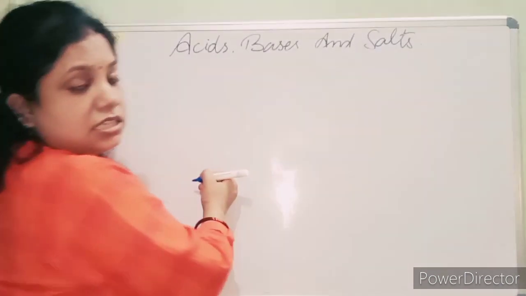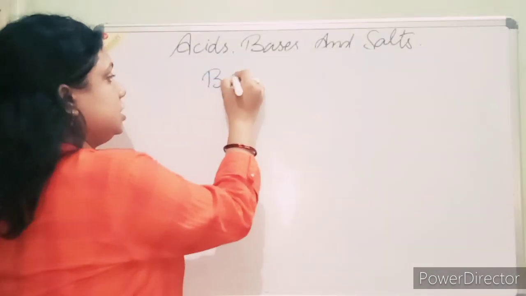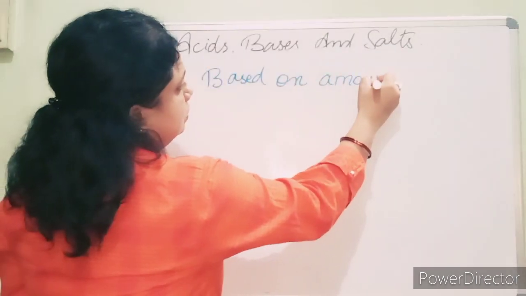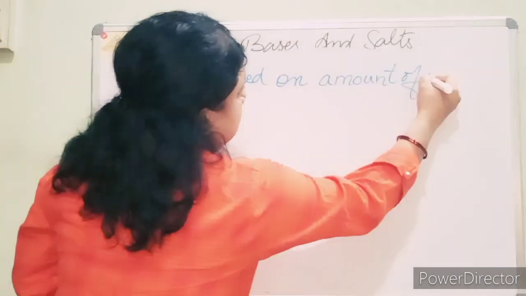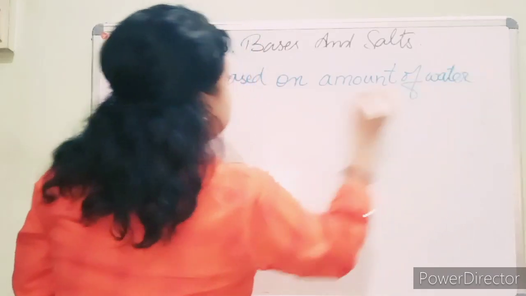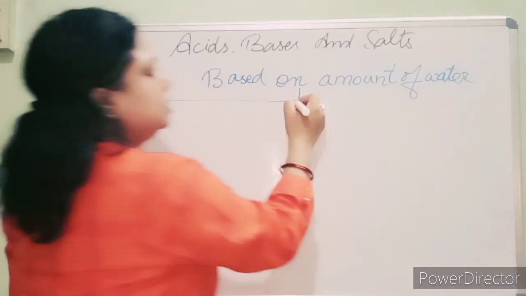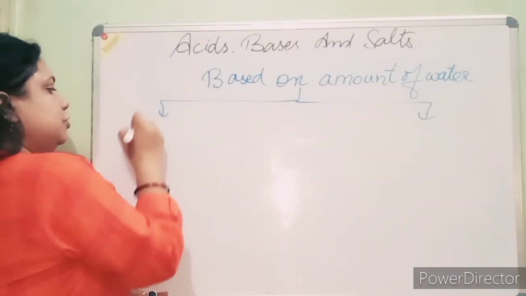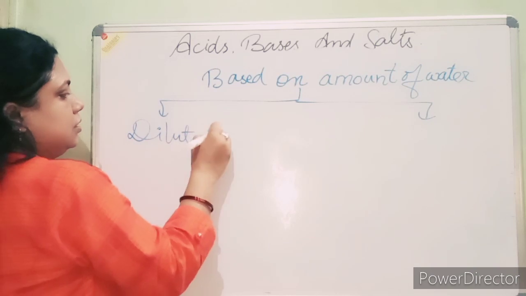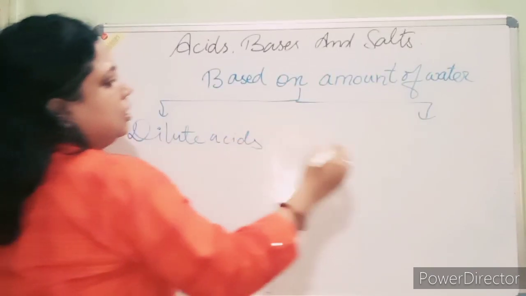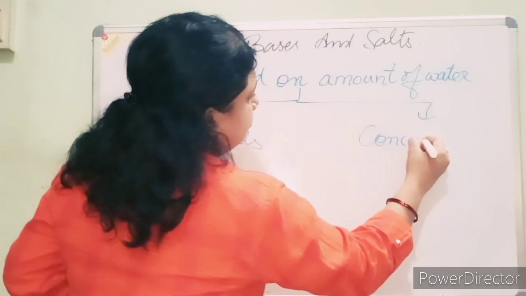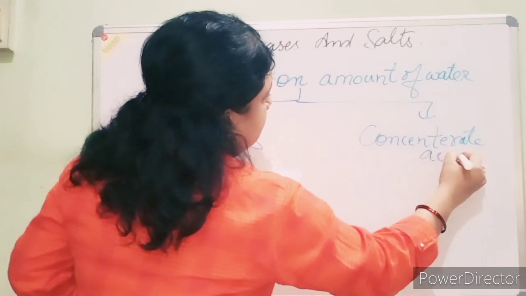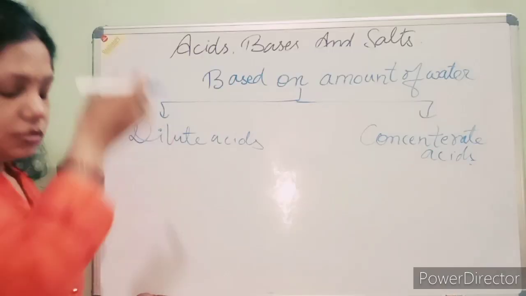It is classified into 2 types, known as dilute acids and concentrated acids.